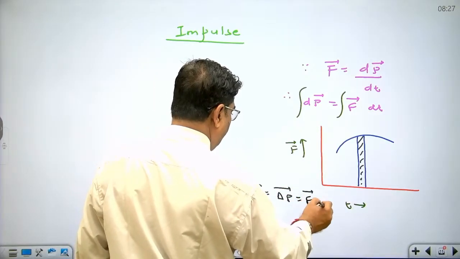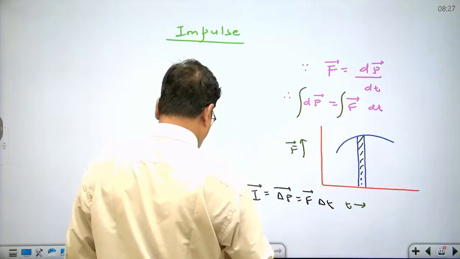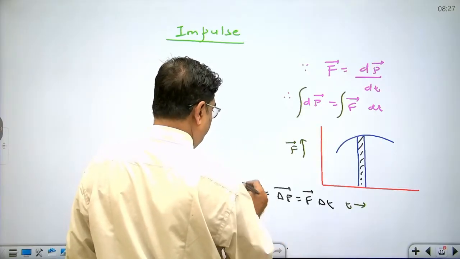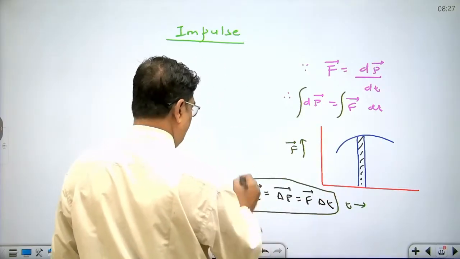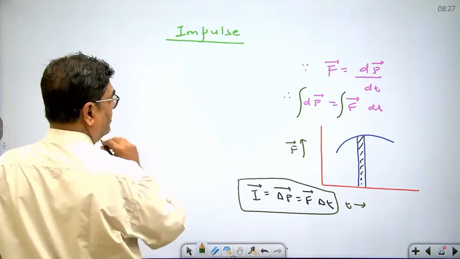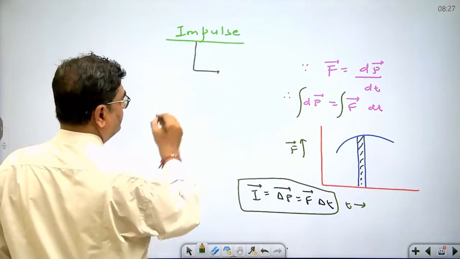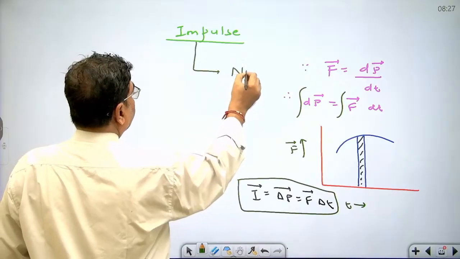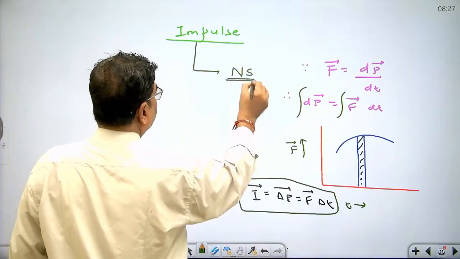This is equal to F delta t. This is called the impulse momentum theorem. The unit of impulse is Newton second. This is the unit. Okay.